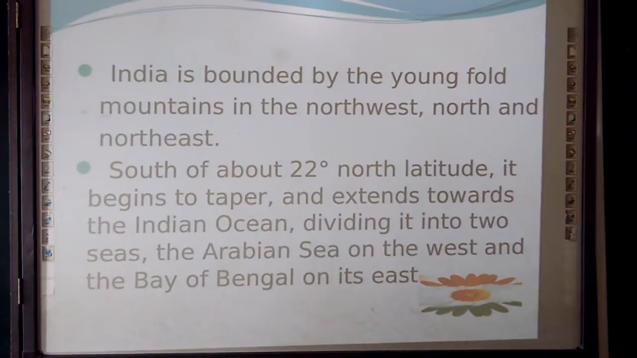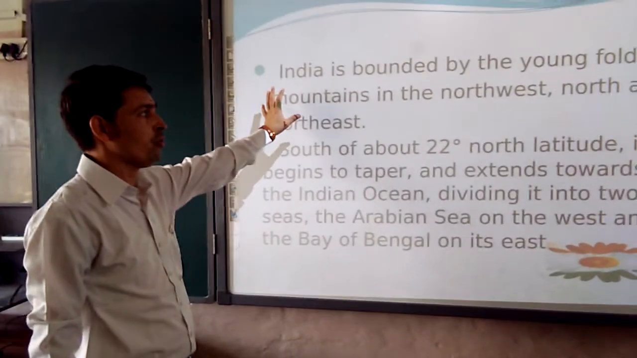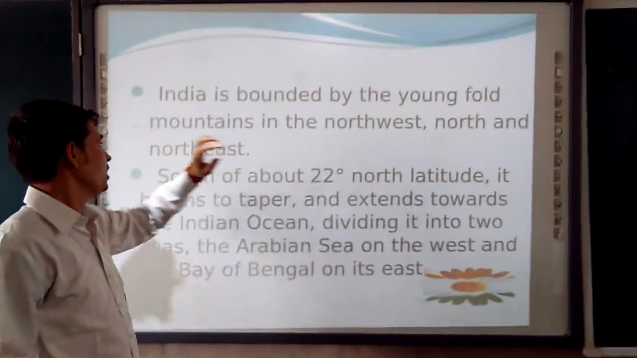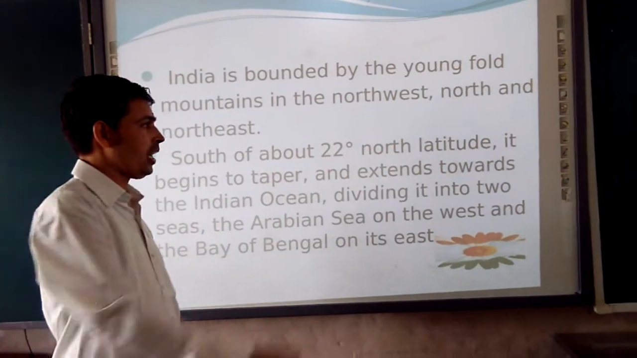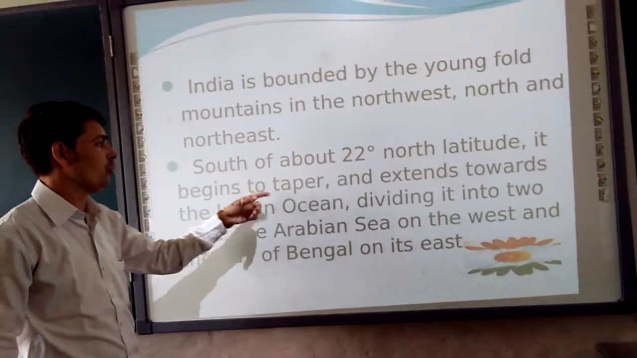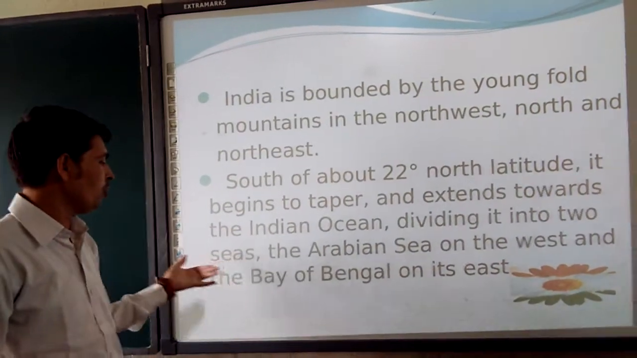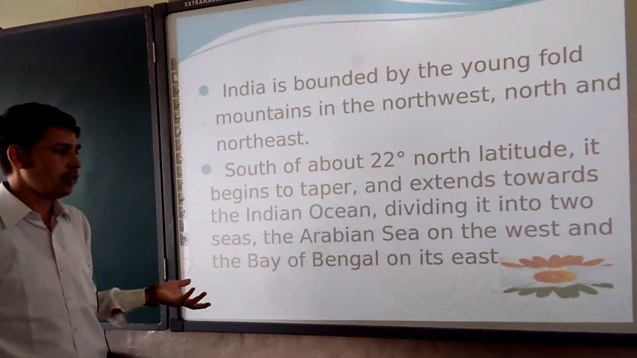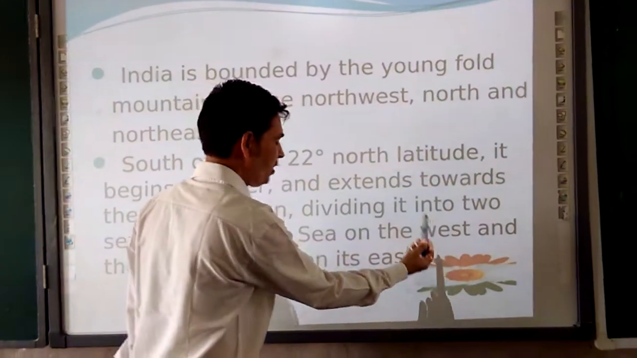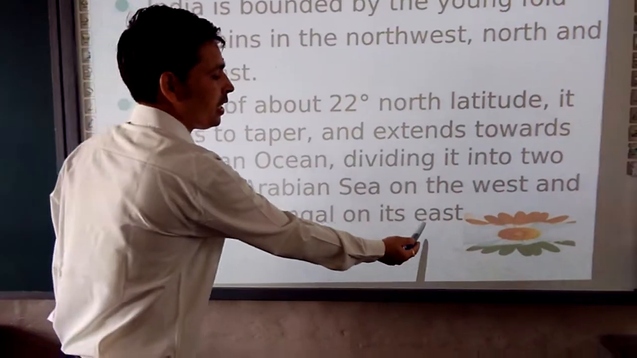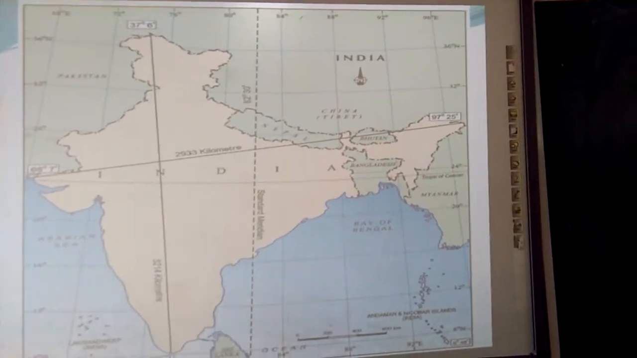This next slide is talking about how India is bounded by the Young Fold Mountains in the northwest and the northeast. Second one, south of about 22 degrees north latitude, it begins to taper and extend down into the Indian Ocean, dividing into the two seas. And what are the two seas? The two seas are the Arabian Sea in the west and the Bay of Bengal in the east. So to be more clear on this topic, we will see this part.